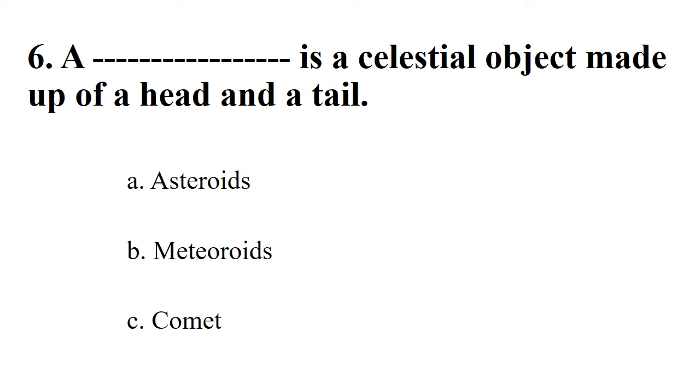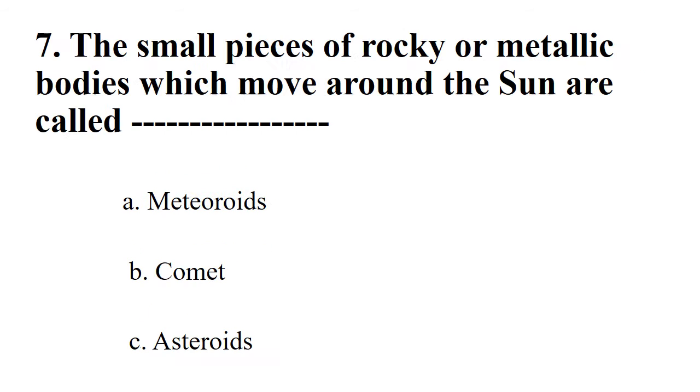Next. A dash is a celestial object made up of a head and a tail. Options: asteroids, meteoroids, comet. The right option is comet. Next. The small pieces of rocky or metallic bodies which move around the Sun are called? Options: meteoroids, comet, asteroids. The right option is meteoroids.